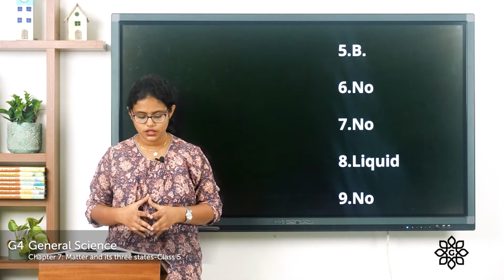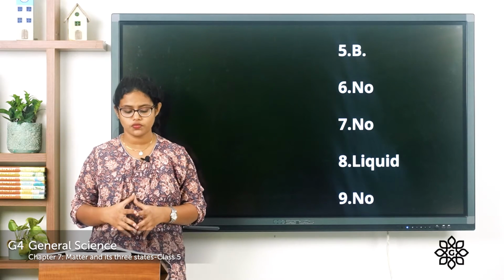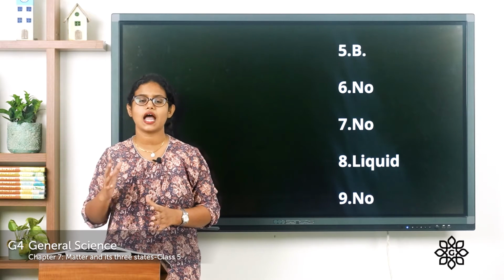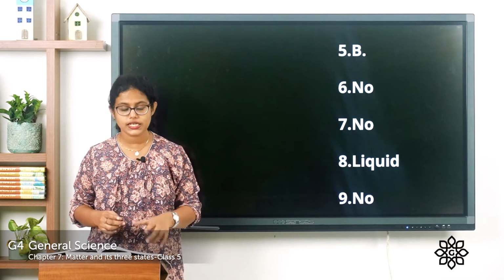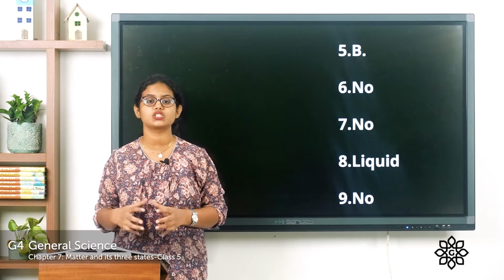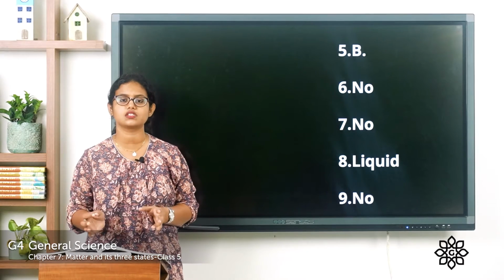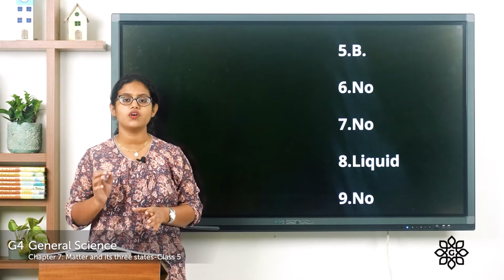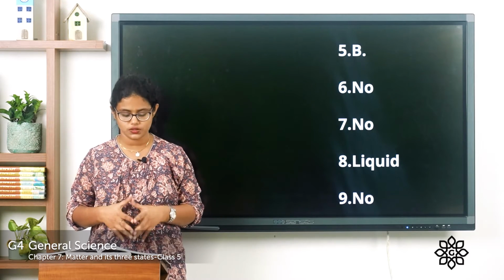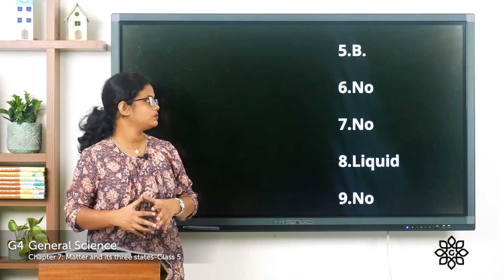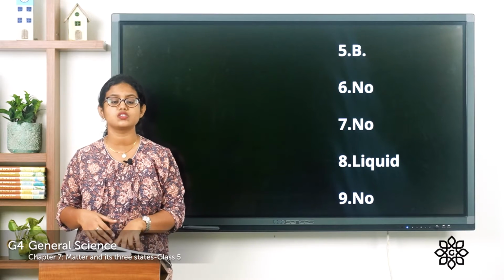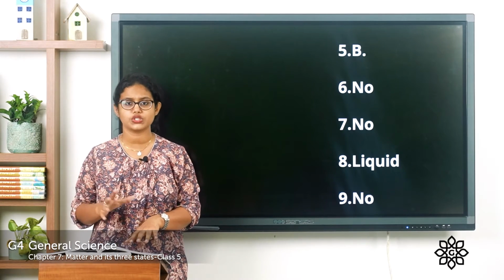Coming to the fifth one, which set does not have a definite volume? A or B? It is B. Gases have no definite volume. Sixth one, does a solid behave like a liquid when placed in different containers? The answer is no, because solids have a definite shape, and wherever you place them, their shape does not change. Coming to the seventh one, does a gas have definite shape? The answer is no. Gas has no definite shape.